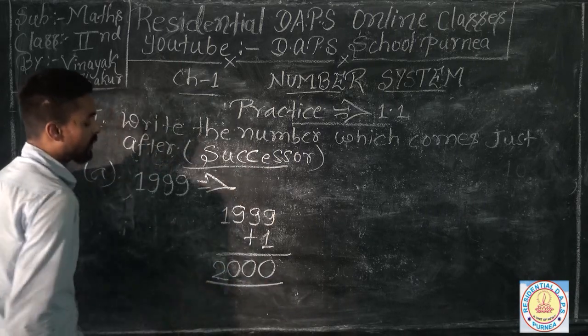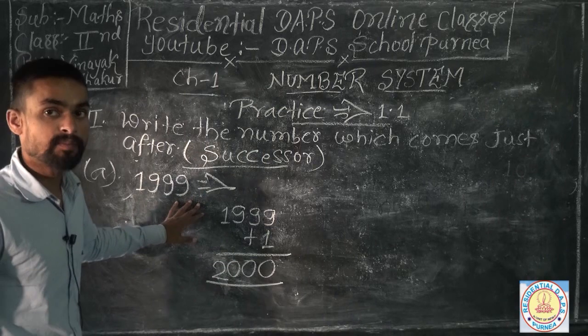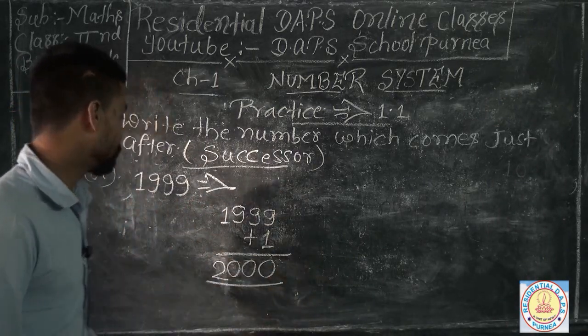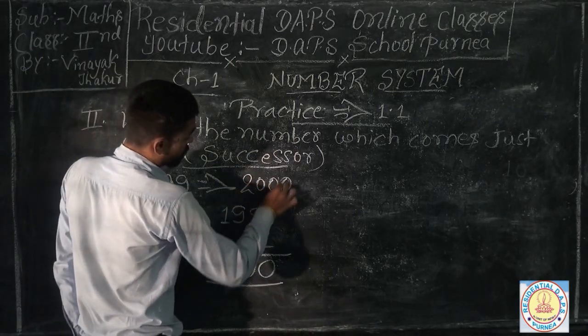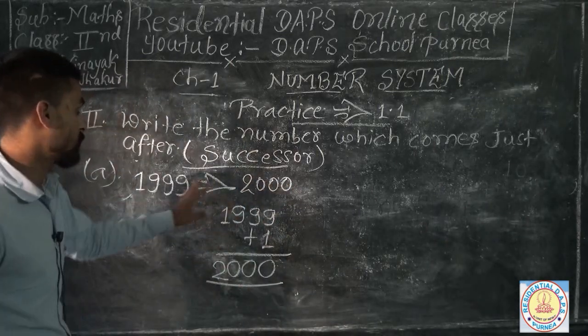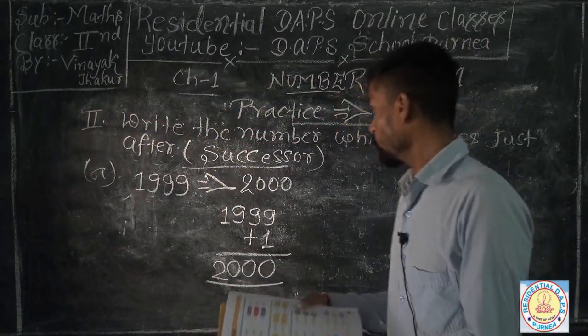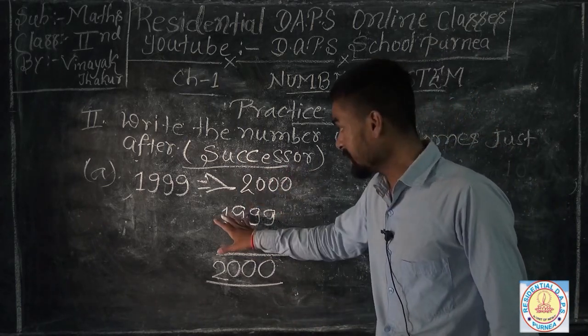So you can find out very easily that 2000 is the next number of 1999. So 2000 comes after 1999, so you can get your next number or the successor very easily.